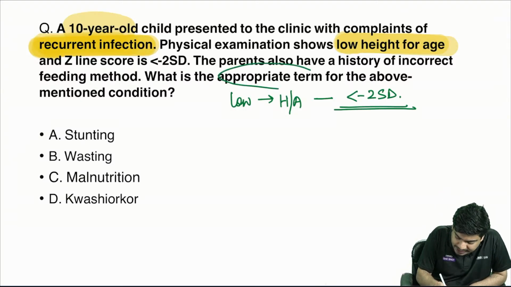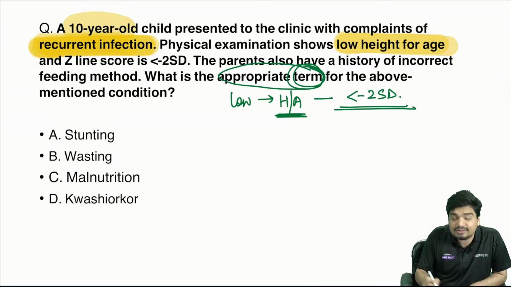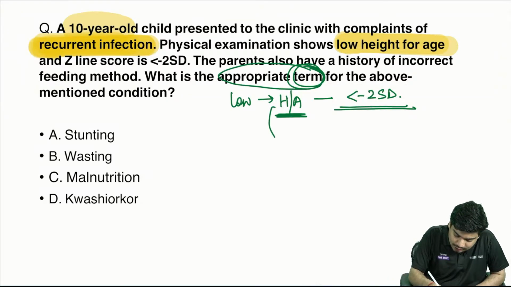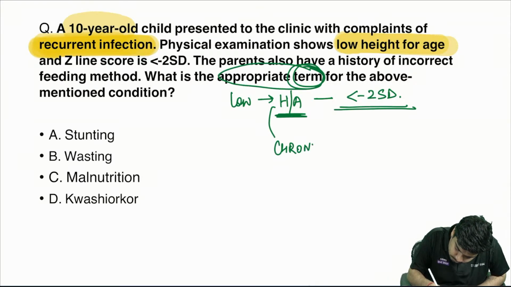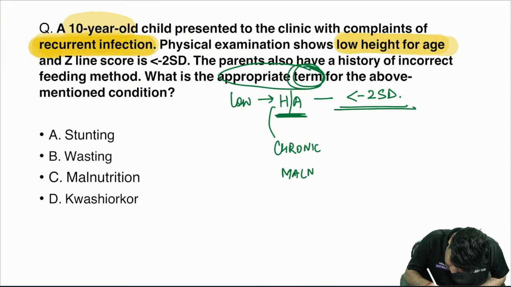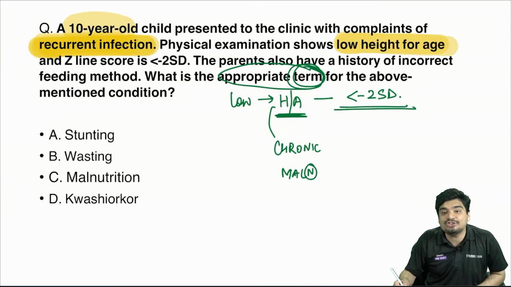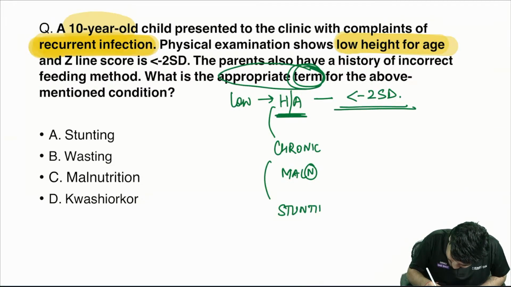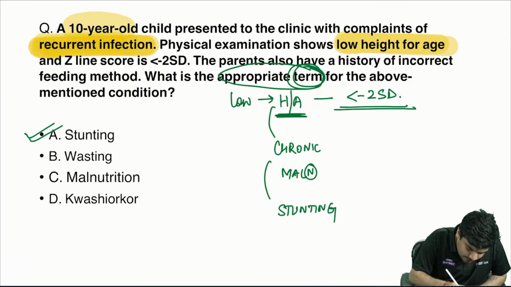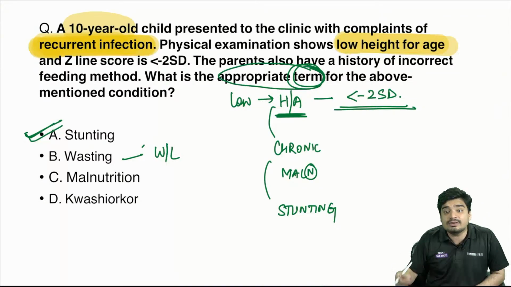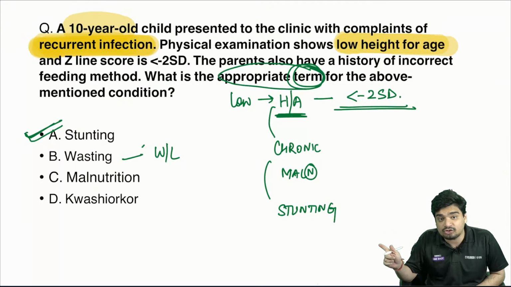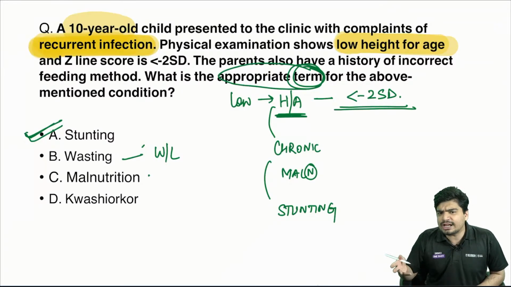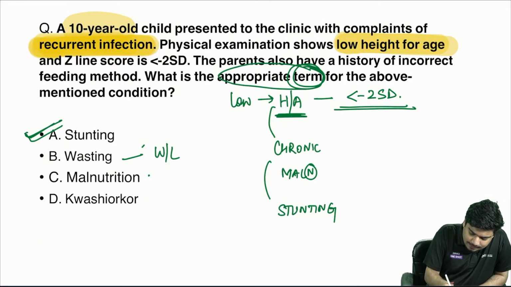What is the appropriate term? So height for age is used for what? Height for age is used for chronic malnutrition. What is the other term for chronic malnutrition? Stunting. So the correct answer is going to be A, stunting. See, wasting is weight for length. When the weight for length is less than -2, it is acute malnutrition. Malnutrition can also be the answer, but the better answer is going to be stunting.